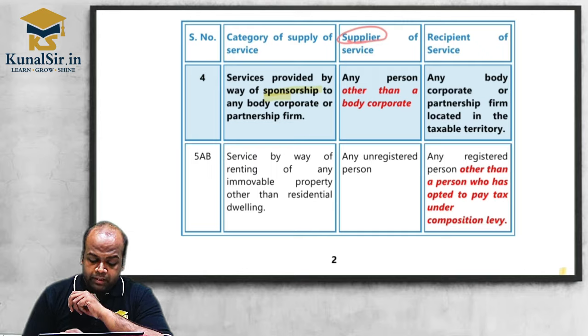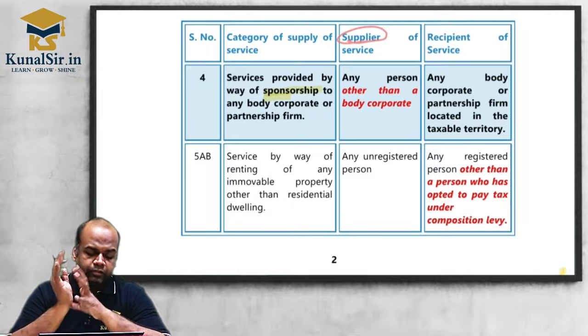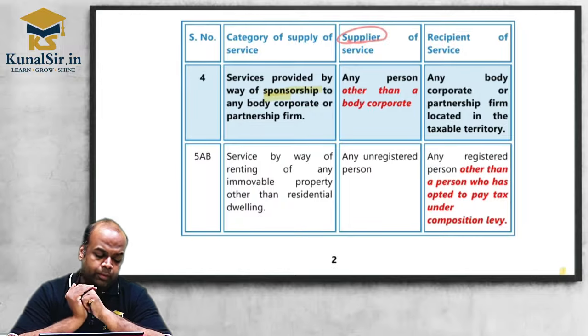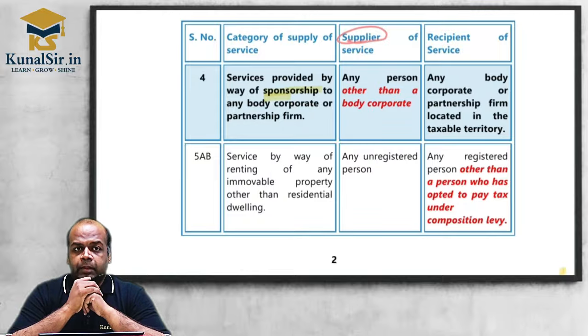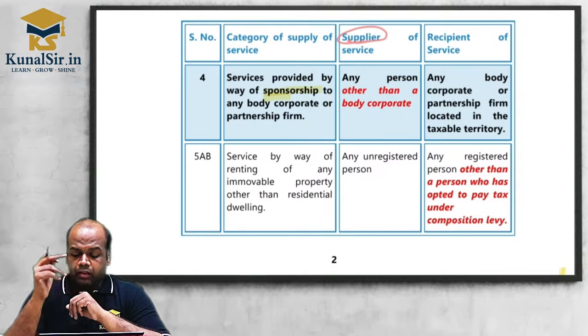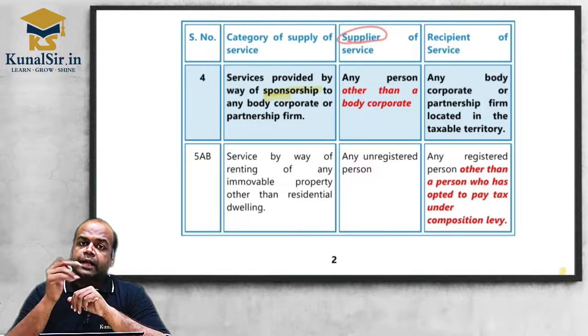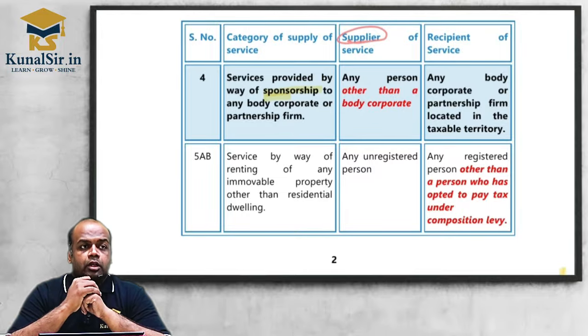Now, services by way of renting of immovable property other than residential dwelling. So just for understanding, we can say a kind of commercial property. We are talking about commercial property. So earlier, any registered person was supplying to a registered person. So RCM was applicable. Now what happens?